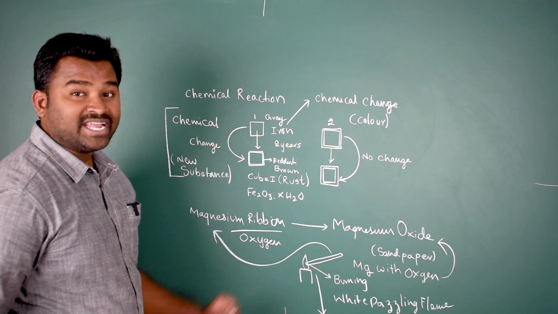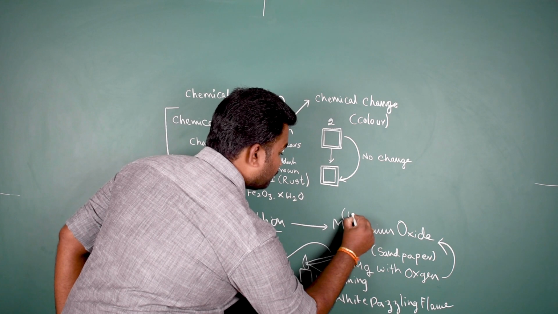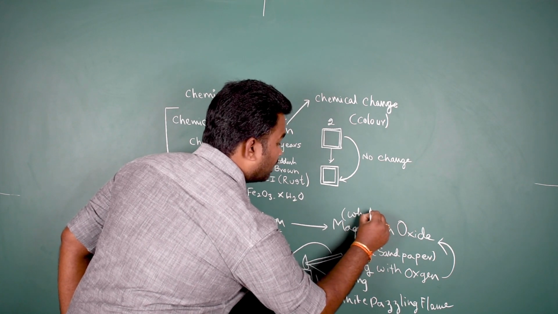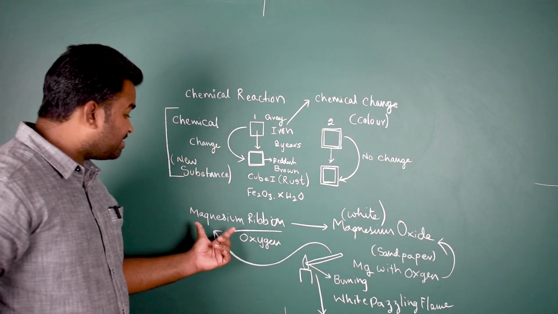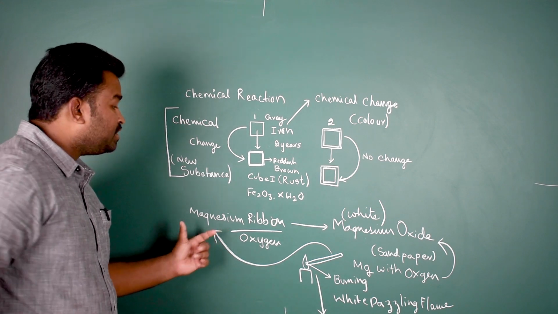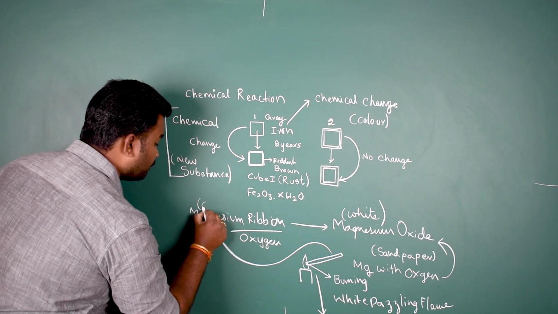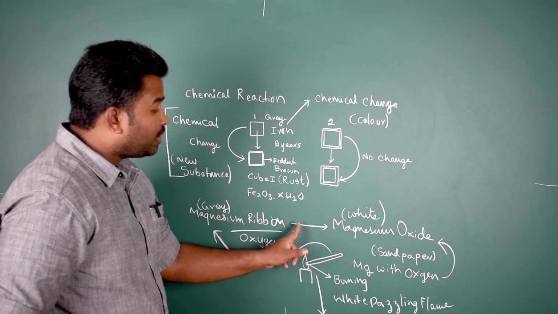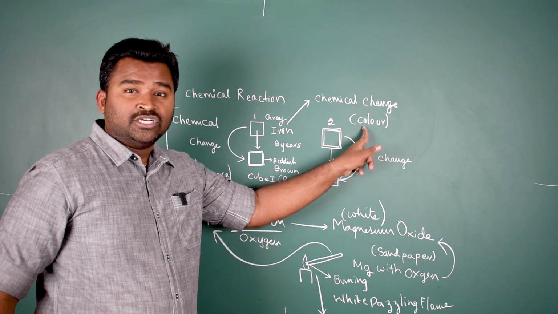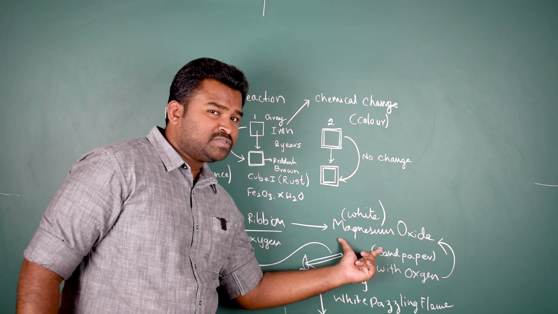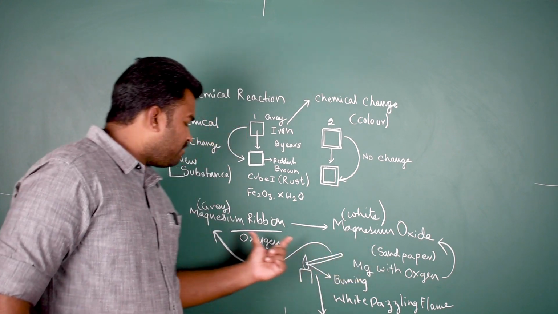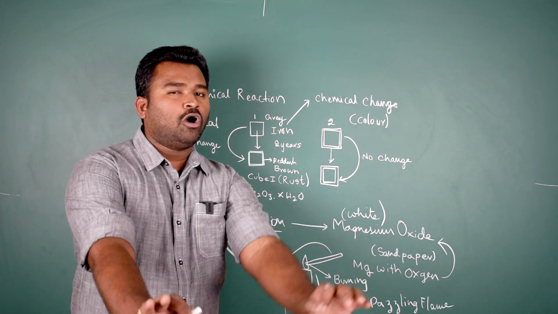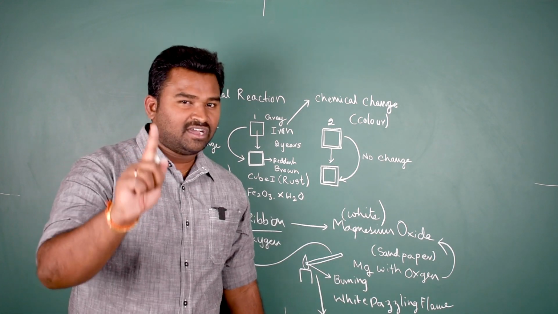The color of magnesium oxide is white. So initially it was a gray colored ribbon, which led to the formation of white colored powder. So here also there is a change in color. That means a new substance is formed here, from gray to white, which I got to know through the observation of change in color.